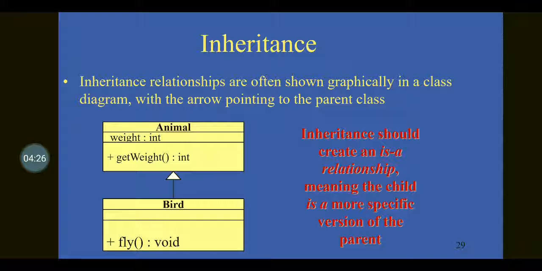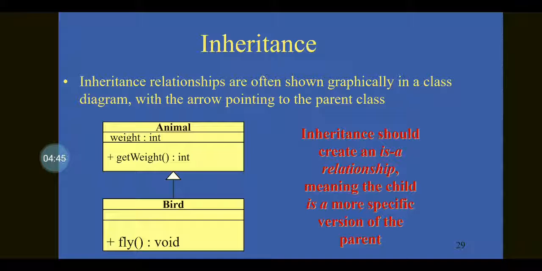So if and only if there is an is-a relationship between two classes, then it is advisable to use the concept called inheritance.